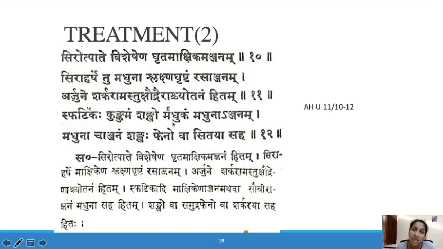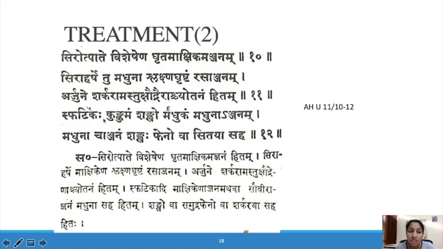So these are the Anjana yogas and Aschodhana yogas for Shirodpadam, Shiraharsham and Arjuna. In Shirodpada, Kritamakshikam Anjana. In Shiraharsha, Rasanjana mixed with Madhu. In Arjuna, this is an Aschodhana yoga: Sharkara, Mastu and Shaudra can be mixed and given as Aschodhana.